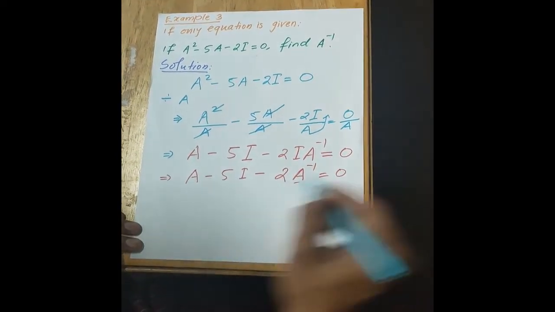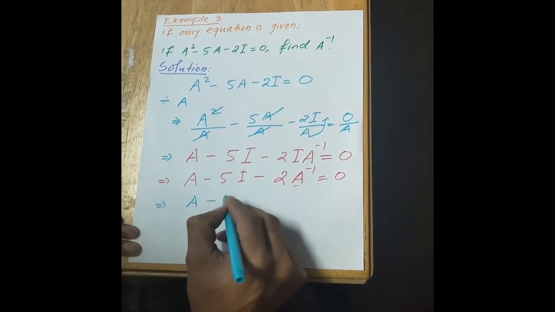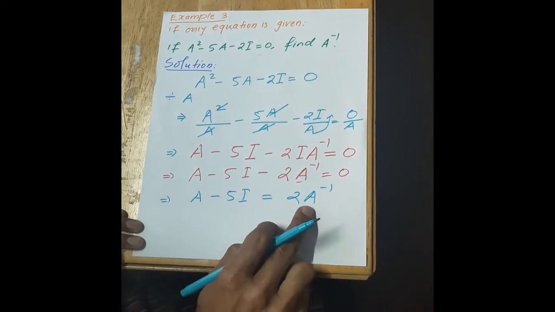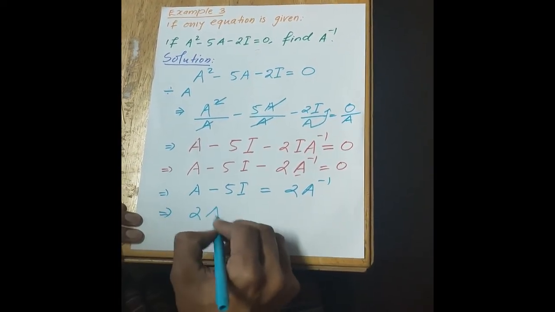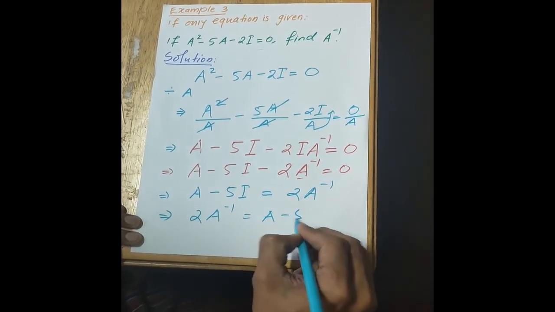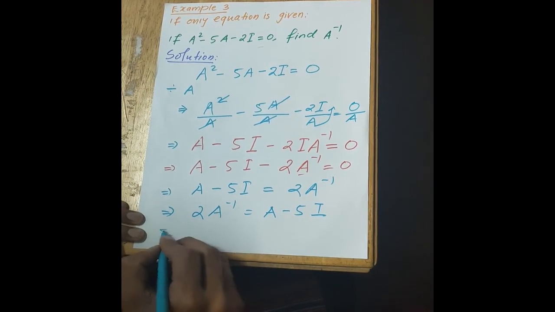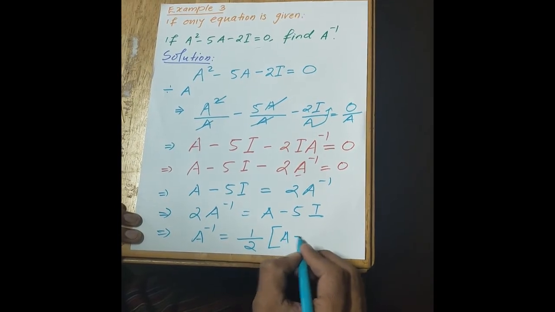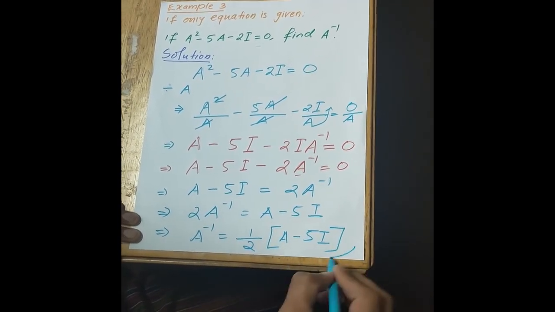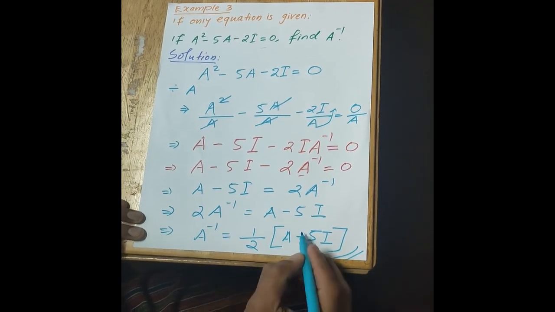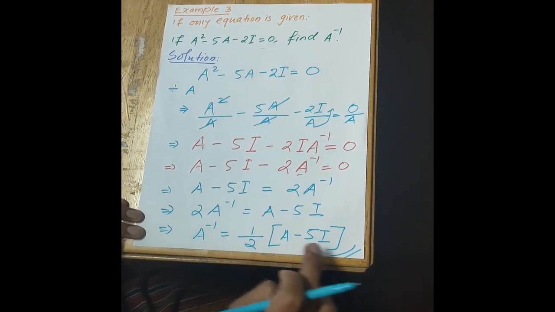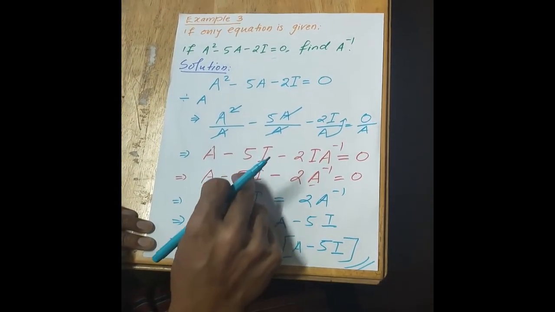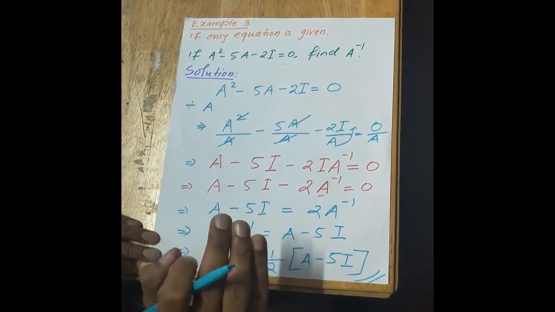So if you take this value that side, it's going to become A minus 5I is equal to 2A inverse, right? You're asked to find A inverse, which implies that 2A inverse is equal to A minus 5I. I'm just interchanging this. So A inverse is equal to 1 by 2 times A minus 5I. So this is your A inverse. If A is given, you have to substitute A here and I here and get the value. This is an alternative way of finding A inverse without finding adjoint, without finding cofactor.